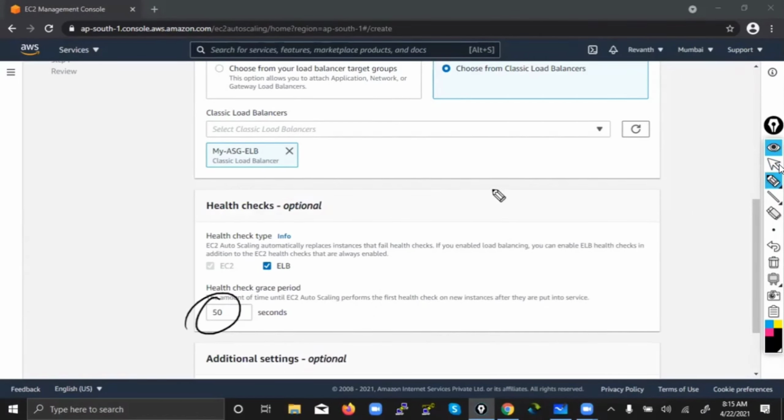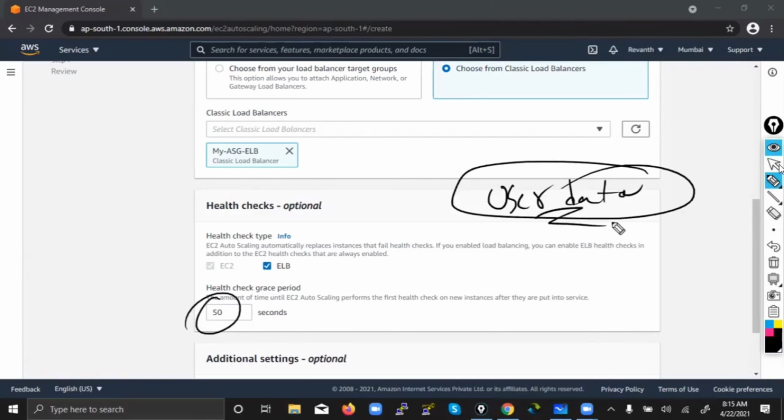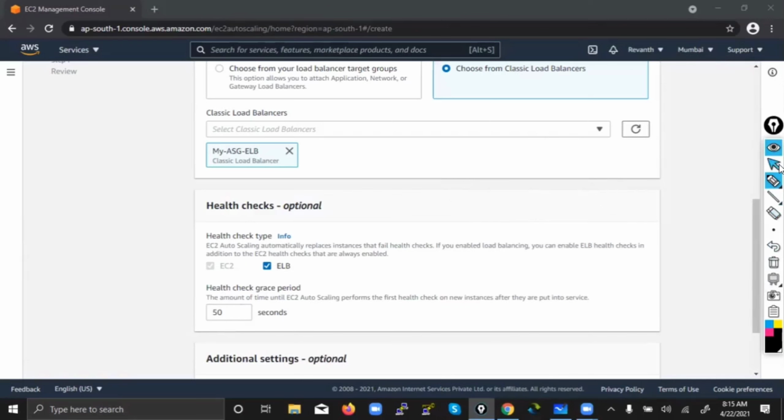So how can you decide this time depending upon the user data? How many lines have you given? Hardly 3 or 4 lines: yum install httpd, yum update. That's it. So how much time will it take? Maybe hardly 30 seconds or 20 seconds. But it's okay, maybe if it takes some more time, I have given 50 seconds, which is enough for this.